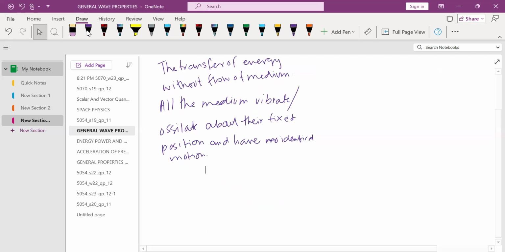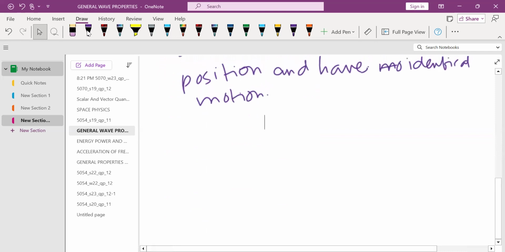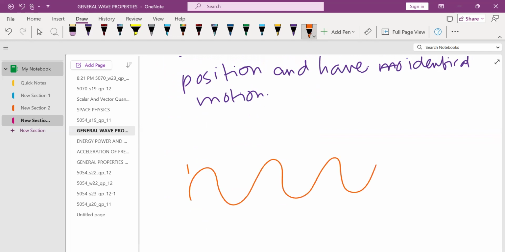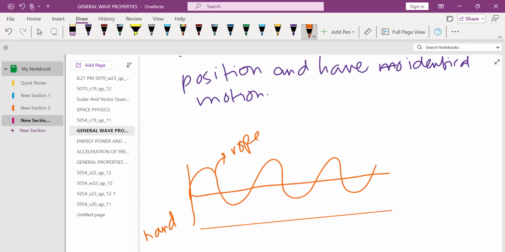Let me give you an example. For example, you take a rope and you shake the rope using your hand. This is a rope. So you can see that the waves are formed. These are the waves formed. In this wave form, the energy is transferred from one point to another point, and this is without the flow of medium, and all the particles vibrate or oscillate about their fixed positions.